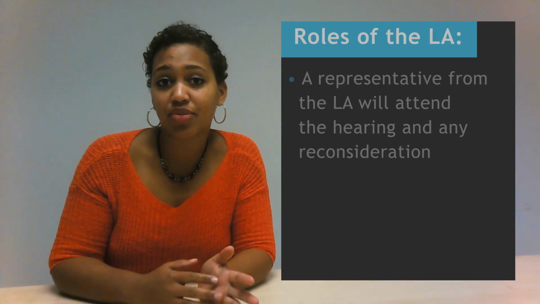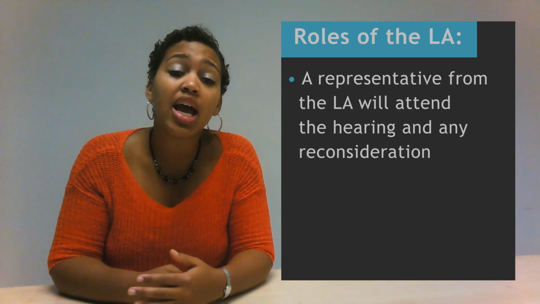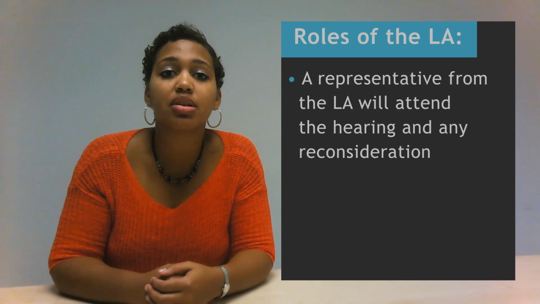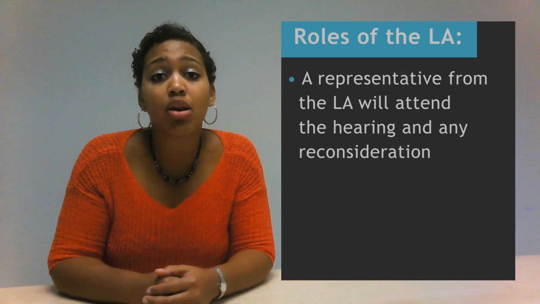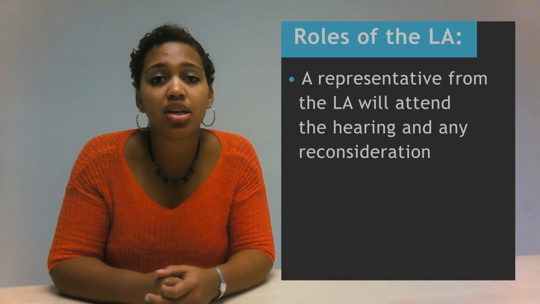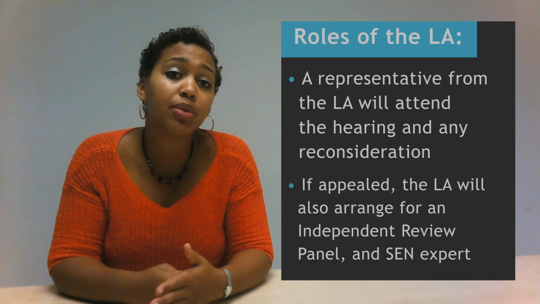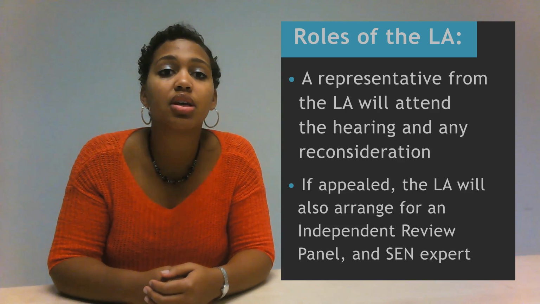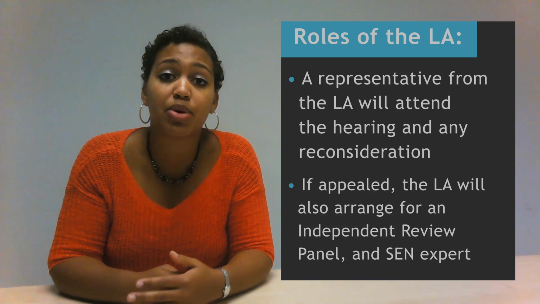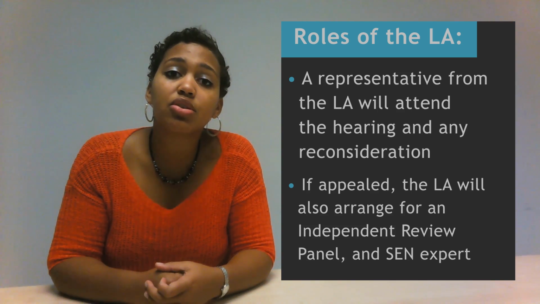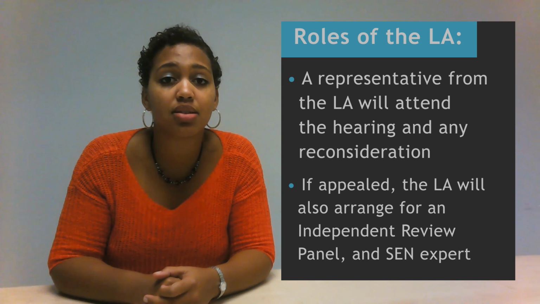A representative of the local authority will usually attend the governing body meetings, including the hearing and any considerations of reinstatement. They are often invited to speak and share their views on the exclusion, setting out local authority practice and procedures. If the exclusion is appealed, the local authority will arrange for an independent review panel to review the decision, and if the parents request it, they will also arrange for a special educational needs expert to attend that meeting. If the school is an academy, it will be the Academy Trust who performs most of these duties.